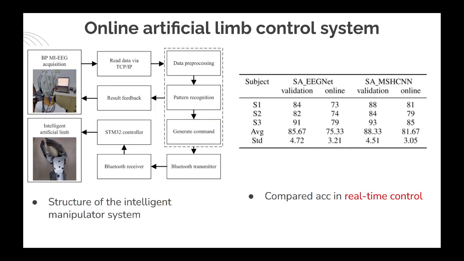The last graph is the intelligent artificial limb control system. The accuracies of the validation set and online experimental results are shown in the right table. It can be concluded that the methods they proposed obtained higher average accuracies than the EEG-net model.